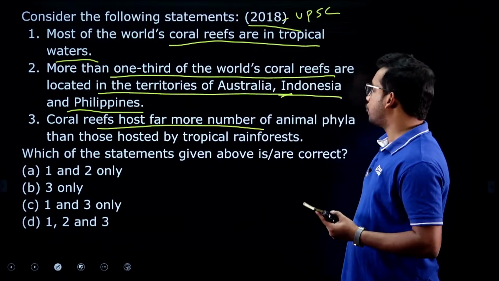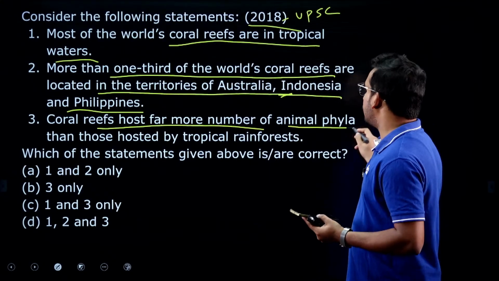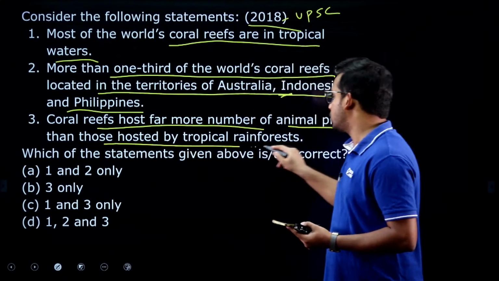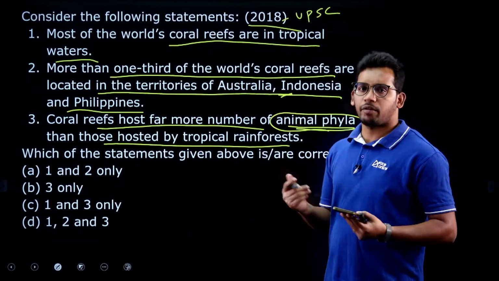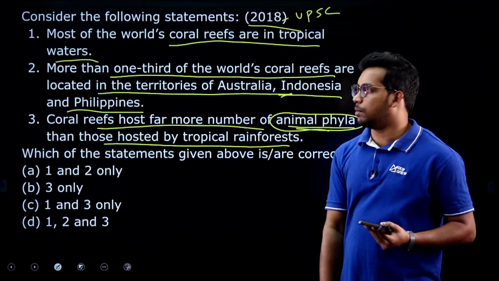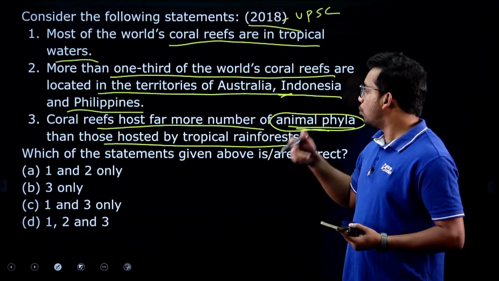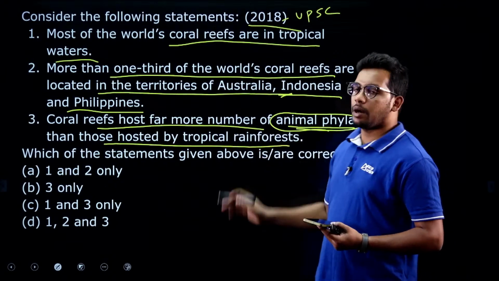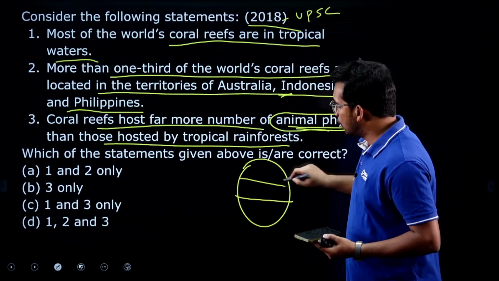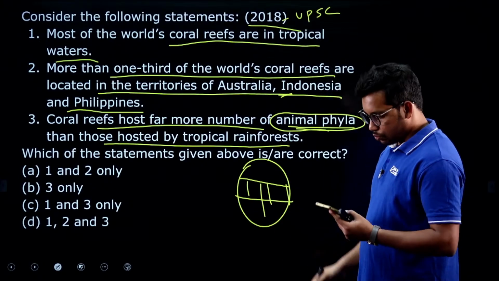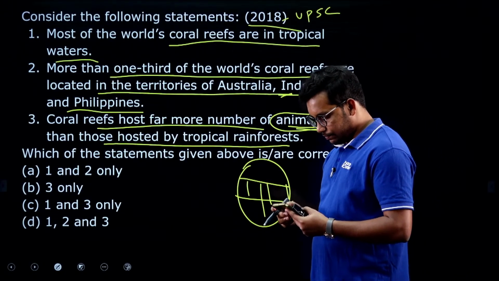This is the third statement: coral reefs host far more number of animal phyla than those hosted by tropical rainforests. Animal phyla are nothing but a type of animal, and corals are also considered as animals. So, coral reefs host more animal phyla when we compare to the tropical rainforests, evergreen forests. That is what the statement is saying. So, what is the answer for this?